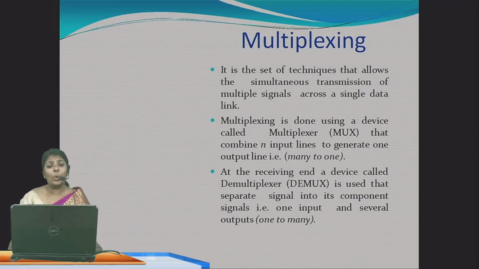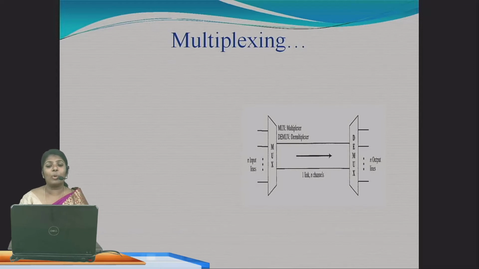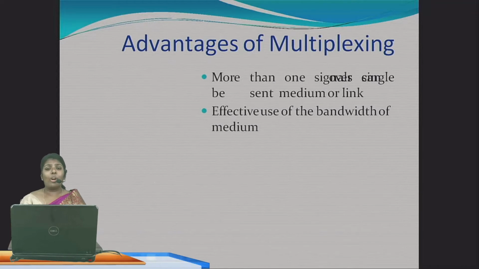So many to one. You can see this diagram and understand multiplexing. We are sending many signals, and they can be sent in a single data link. For example, if we are sending 100 signals, we would need 100 data links, but with multiplexing only one data link is enough. So what is the advantage? We can send many signals in a single data link.